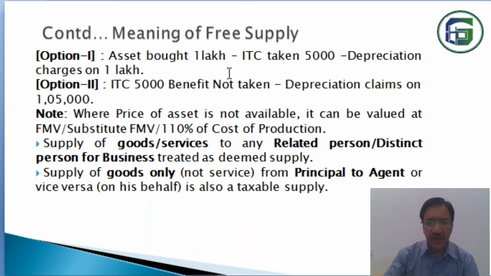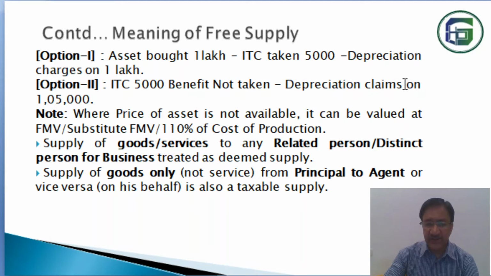Option 1, when the ITC is availed. Suppose an asset has been bought for rupees 1 lakh and at the time of purchase of the asset, ITC, input tax credit, of rupees 5,000 has been availed. Then if input tax credit of 5,000 is availed, depreciation on the asset will be charged on rupees 1 lakh only. That is option 1. In that case, it will be treated as deemed supply. But option 2 is that the ITC 5,000 benefit is not taken. Here in the second option you may not avail this 5,000 input tax credit benefit.